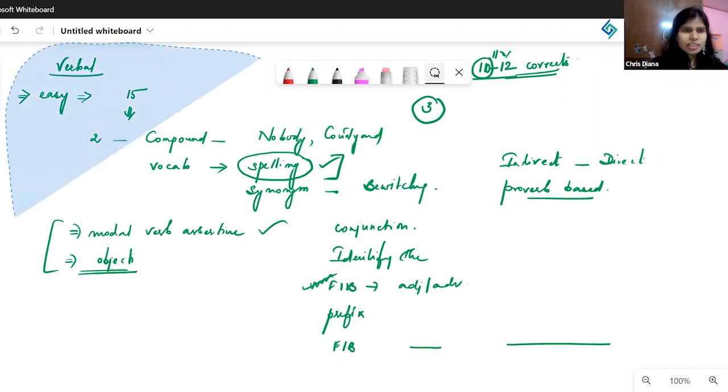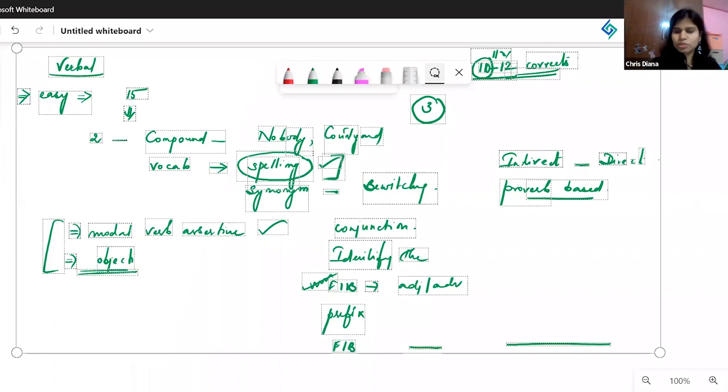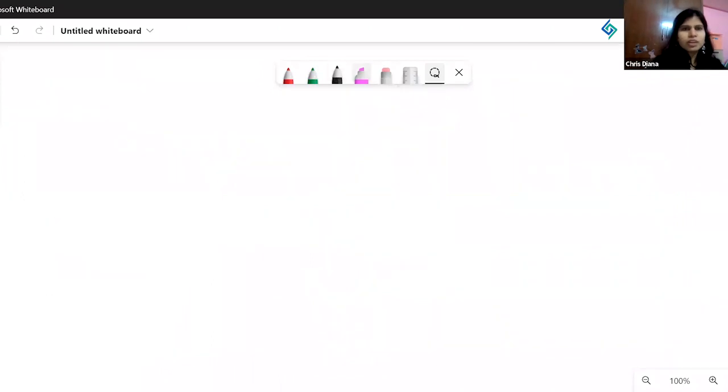In the LR section also, I don't think we found anything that was new. But I think there was one question in the syllogisms which actually was wrong, my dear.